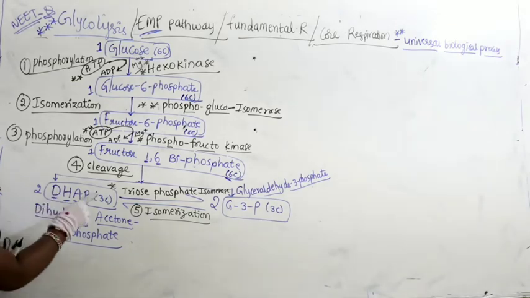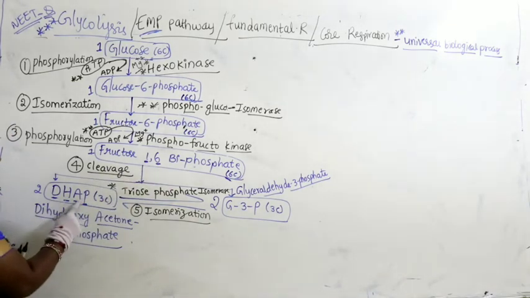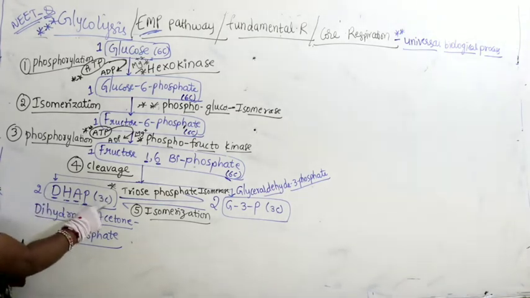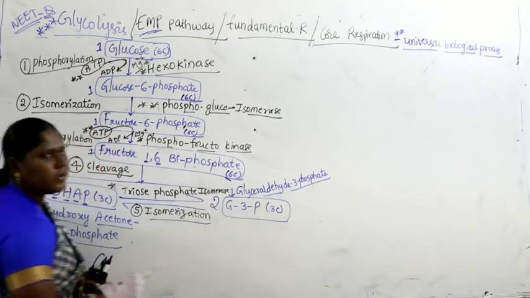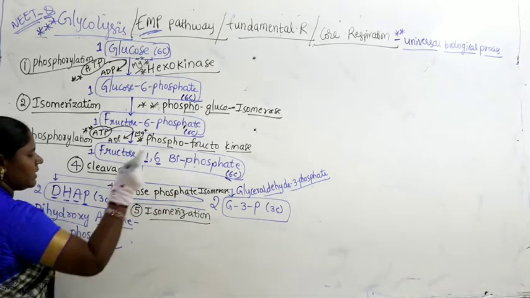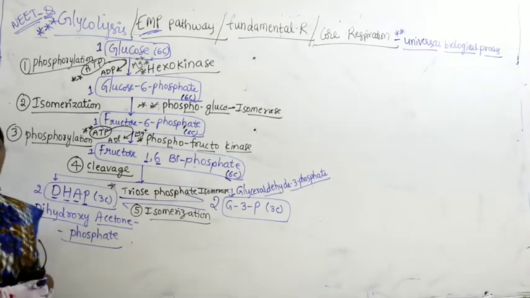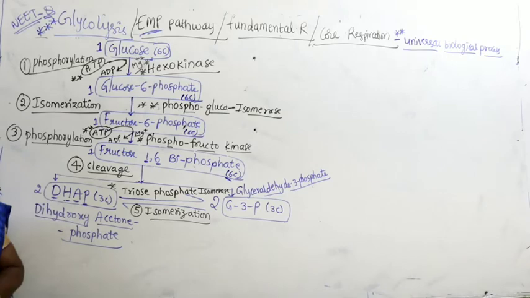For the last class we studied fructose 1,6 biphosphate divided into 2 molecules of DHAP, each one having 3 carbons, and here 2 molecules of G3P, each one having 3 carbons. And what is the name of the enzyme here? The name of the enzyme is triose phosphate isomerase. What is the name of the reaction? The name of the reaction is isomerization.